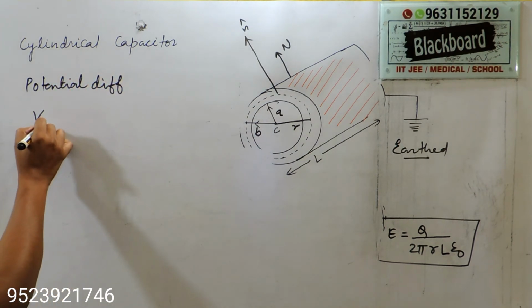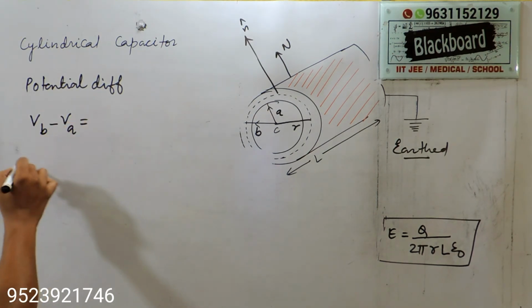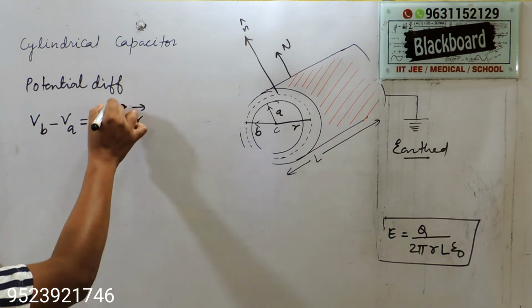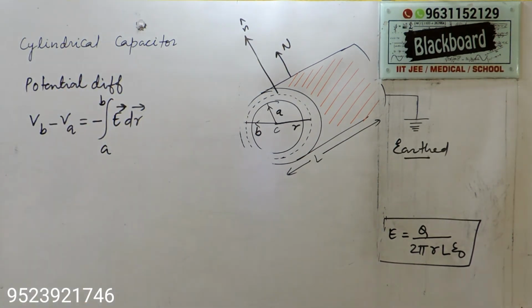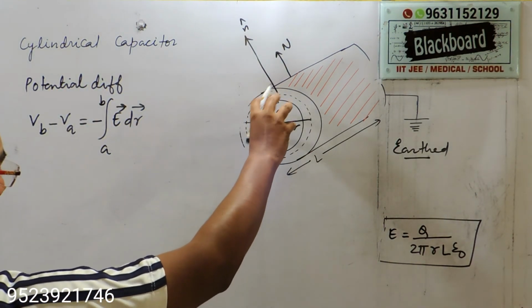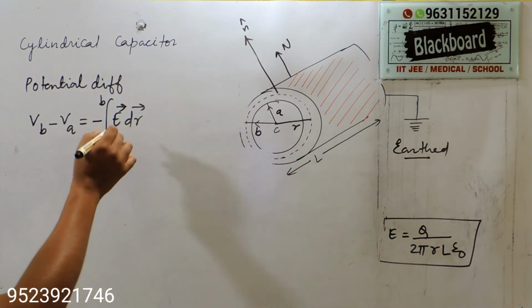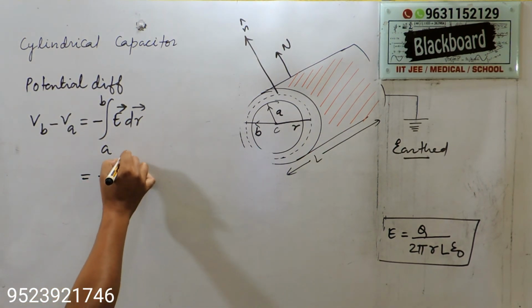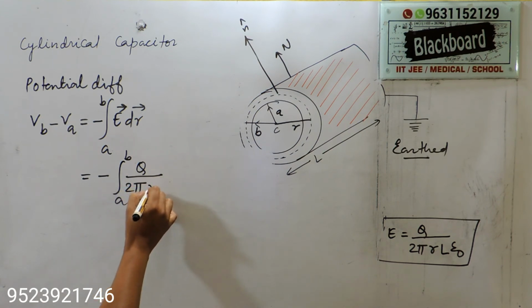The potential difference is VB minus VA equals the integration of minus E dr from A to B. The smaller cylinder has radius A and the outer one has radius B. Now put the value here: from A to B, E is q by 2 pi r L epsilon naught.